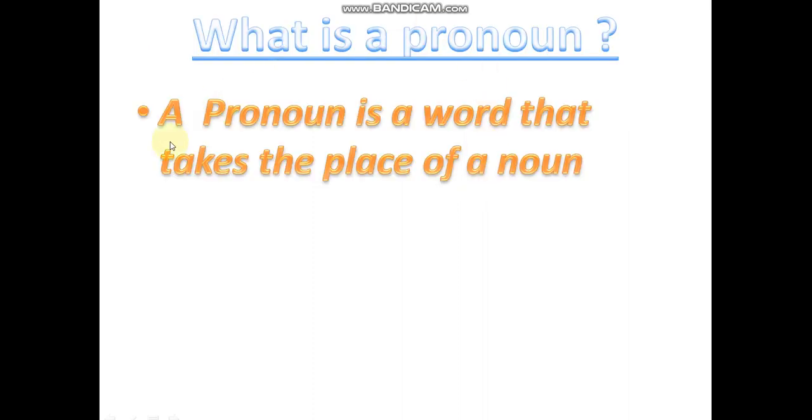What is a pronoun? A pronoun is a word that takes the place of a noun.